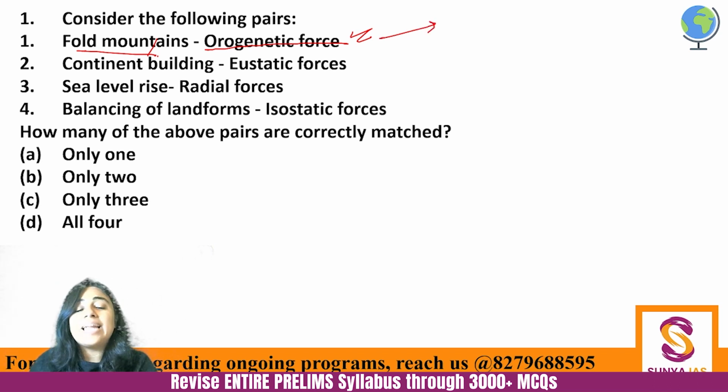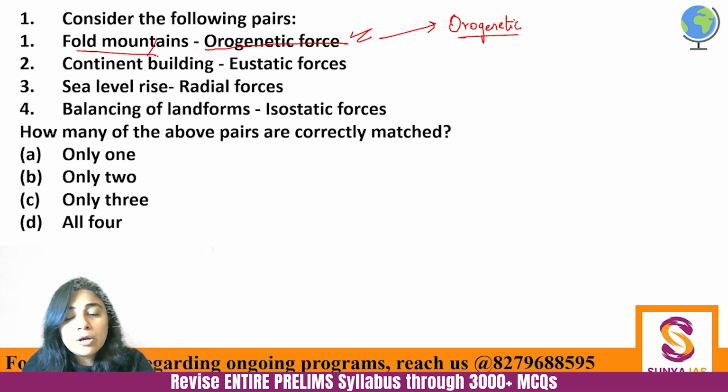If you have read climatology, you would know that the rainfall that we get from the southwest monsoon is called orogenetic rainfall. Why? Because that rainfall emerges from the collision of the rain-bearing clouds with the mountains. So orogenetic is all about mountain building processes.